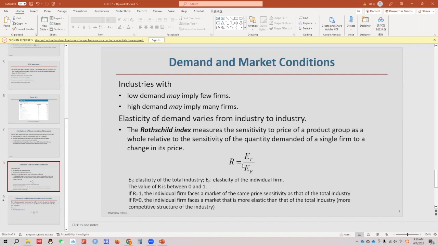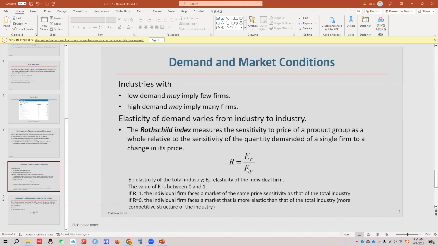If R is close to 0, that means the bottom, the denominator, is much bigger than the numerator, right? If the denominator is very large, meaning very elastic consumers, that indicates that for this individual firm, the consumer has a lot of alternatives. The market this individual firm faces is more elastic than the market of the total industry. Let me give you one example.